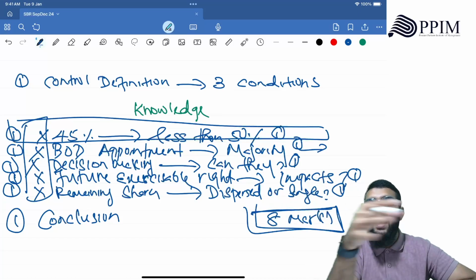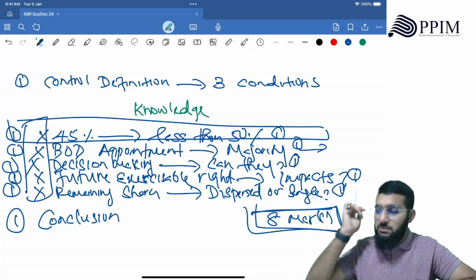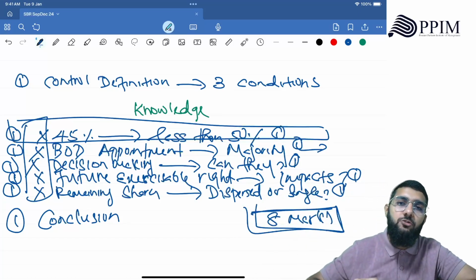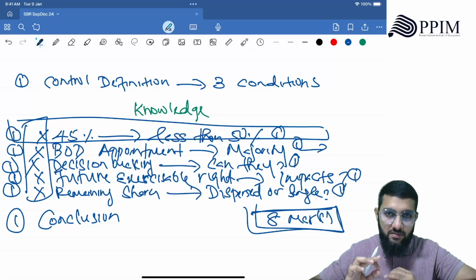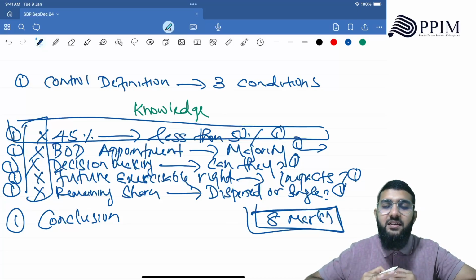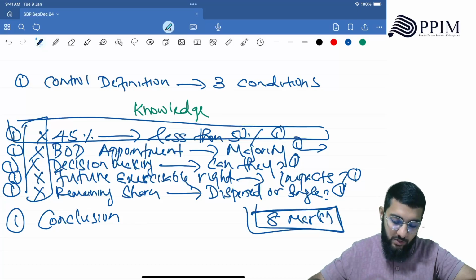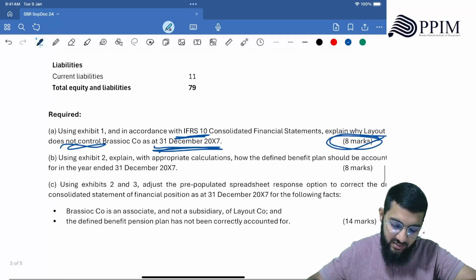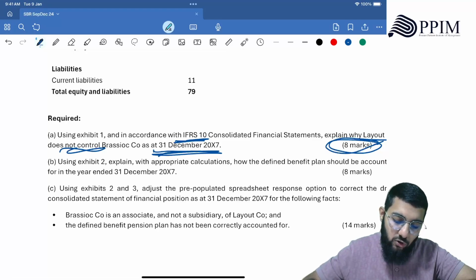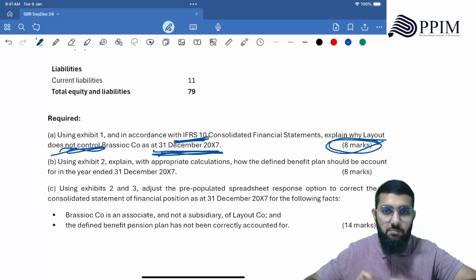But even after that, there will be no board appointment possibility. Only if they can appoint 7, they can control. Right? Which is why it is clear that there is no control. Right? Then you give the conclusion by reiterating this, saying that therefore, in accordance with IFRS 10, consolidated financial statements, Layout Co does not control Brazier Co as at 31st December 20x7.